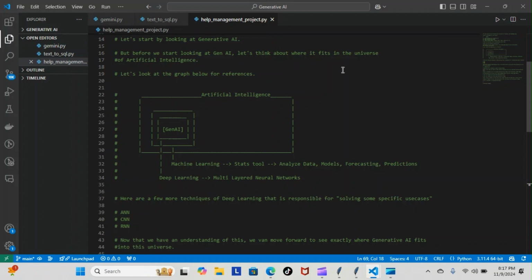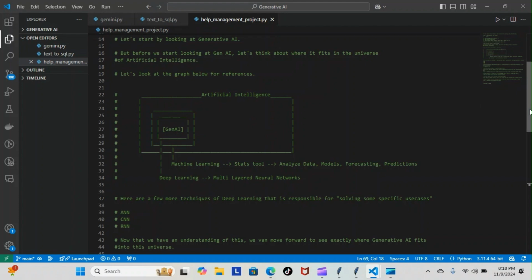So let's just pick up with some light reading so we can see exactly where we are and what we're going to be doing. So let's start by looking at generative AI. But before we start looking at Gen AI, let's think about where it fits in the universe of artificial intelligence. Let's look at the graph below for references. So you can see here we have our first big universe, which is going to be the universe of artificial intelligence, and you can see everything that's inside of it. I'm not going to go over everything right now. We're going to do it piece by piece as we move down.